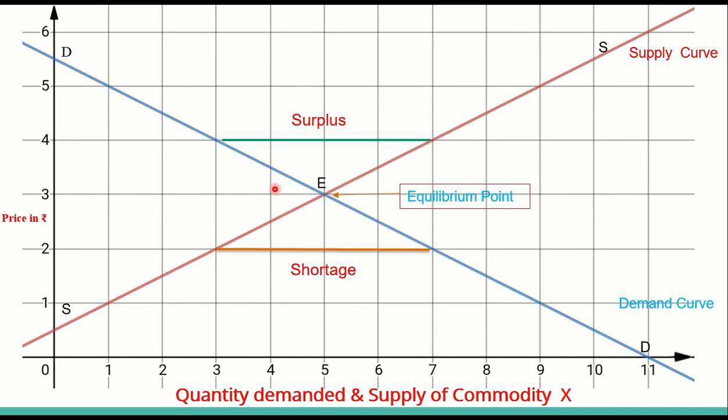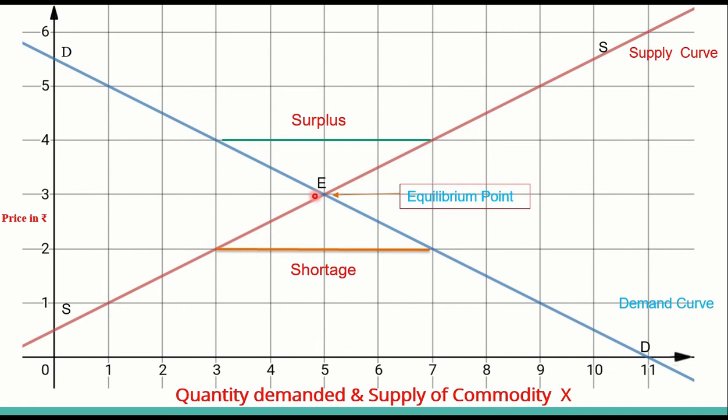At a higher price, sellers will increase the quantity supplied. At a price of 4, quantity demanded is 3 units and quantity supplied is 7 units. Since quantity supplied is greater than quantity demanded, there will be a surplus of commodity X, which forces the sellers to lower the price of the commodity, and this will continue until the equilibrium price is reached. That is the price at which quantity demanded is equal to quantity supplied. That is nothing but 3 rupees.